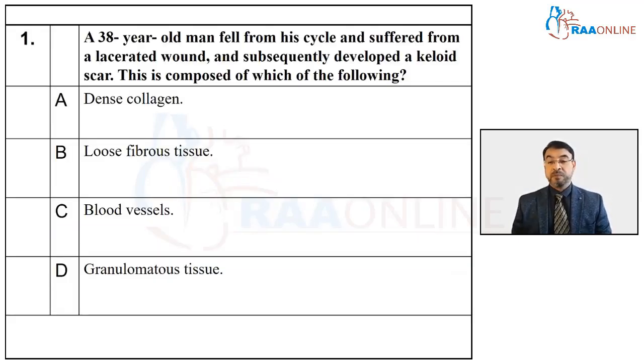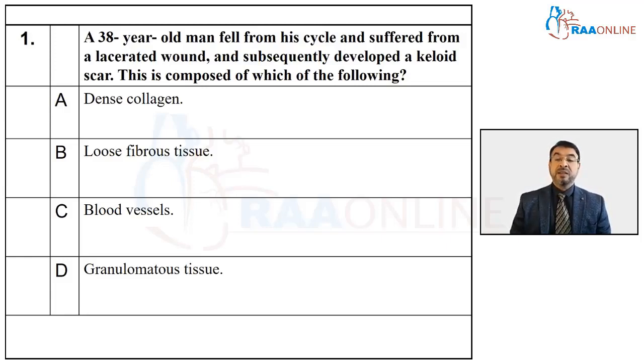Now, question number 1. A 38-year-old man fell from a cycle and suffered from a lacerated wound and subsequently developed a keloid scar. This is composed of which of the following? A. Dense collagen. B. Loose fibrous tissue. C. Blood vessels. D. Granulomatous tissue.